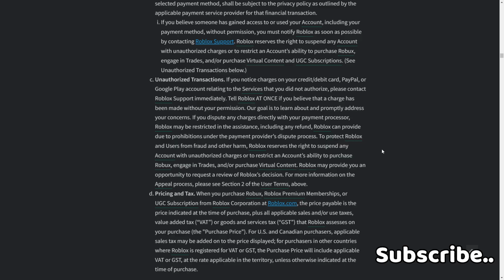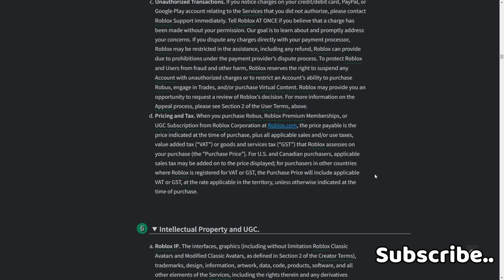D. Pricing and tax. When you purchase Robux, a Roblox Premium subscription, or a UGC subscription from Roblox Corporation or Roblox.com, the price payable is the price indicated at the time of purchase plus any applicable sales and/or use taxes, value added tax (VAT), or goods and services tax (GST) that Roblox assesses on your purchase. For US and Canadian purchases, applicable sales tax may be added onto the price displayed. For purchases in other countries where Roblox is registered for VAT or GST, the purchase price will include applicable VAT or GST at the rate applicable in the territory unless otherwise indicated at the time of purchase.